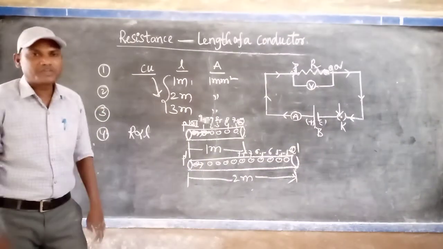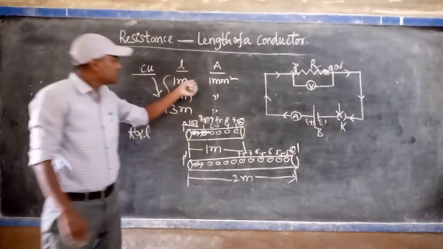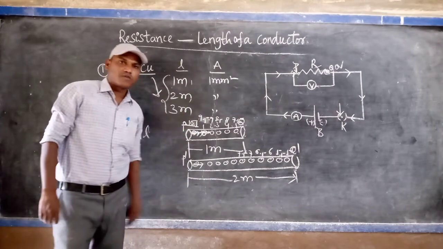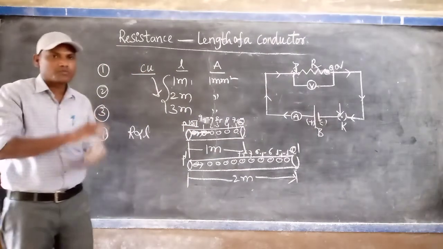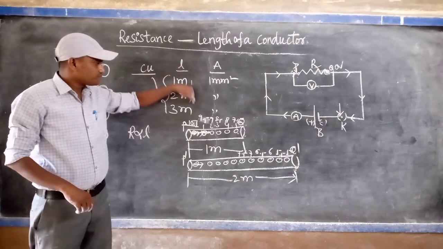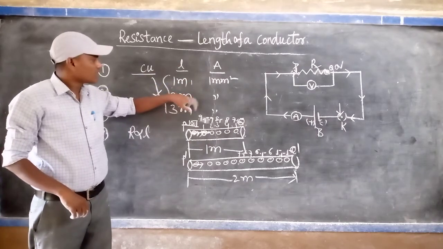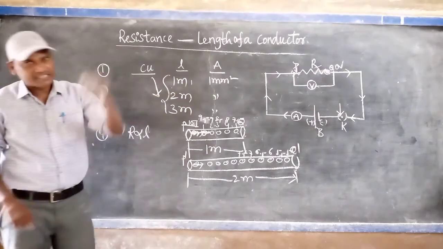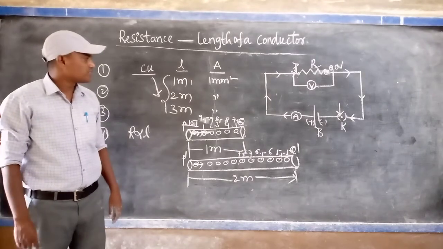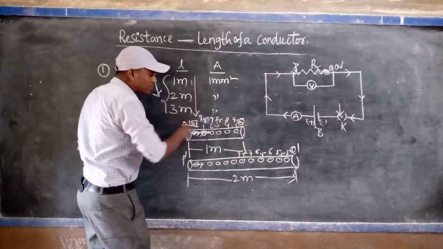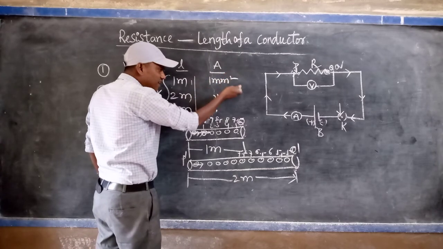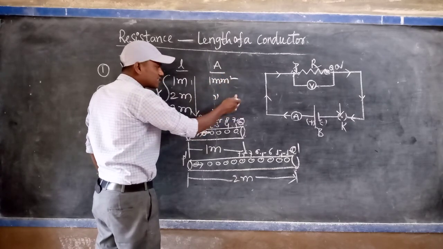So when you do the experiment in the downward mode or the upward mode, in the ascending way or the descending way, any mode, you observe from top to bottom that flow of current decreases.